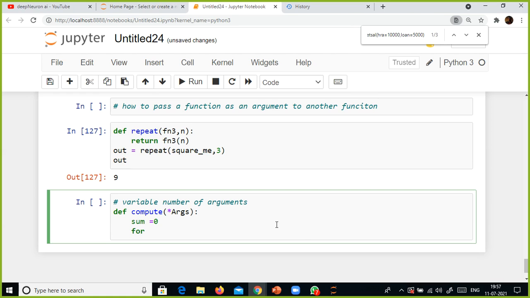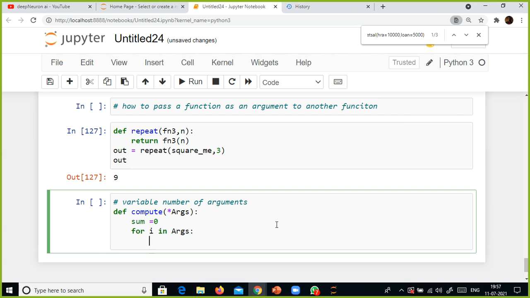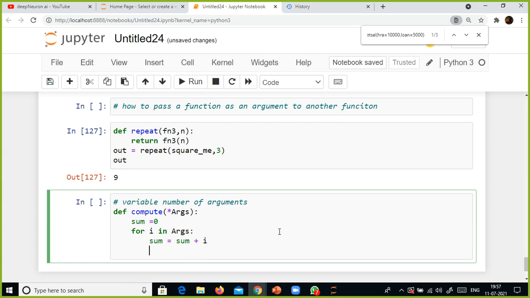So here, for example, for in args, here what I am going to do is sum, something like that.